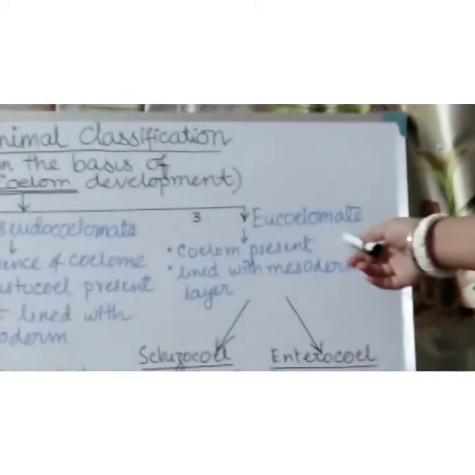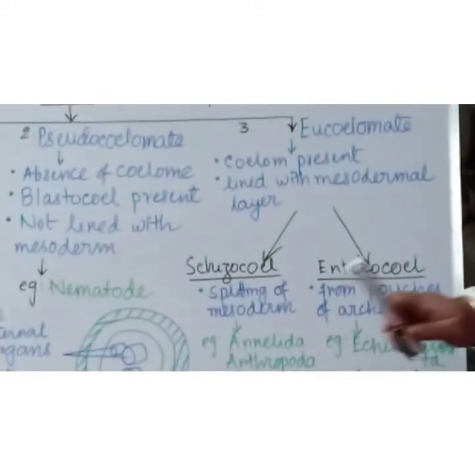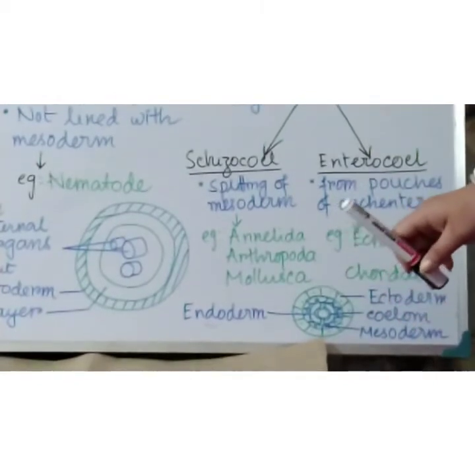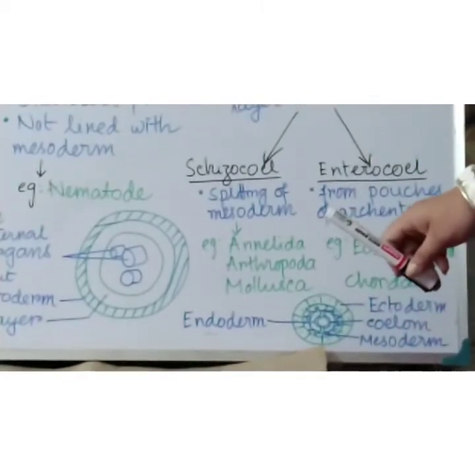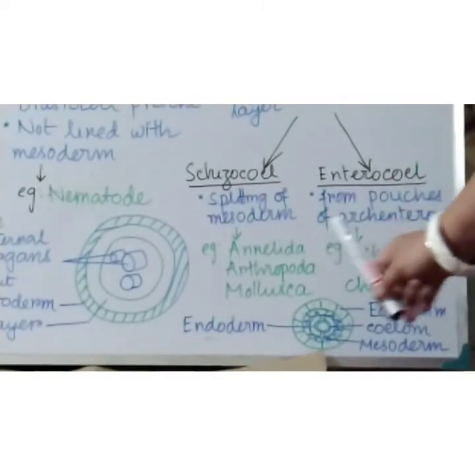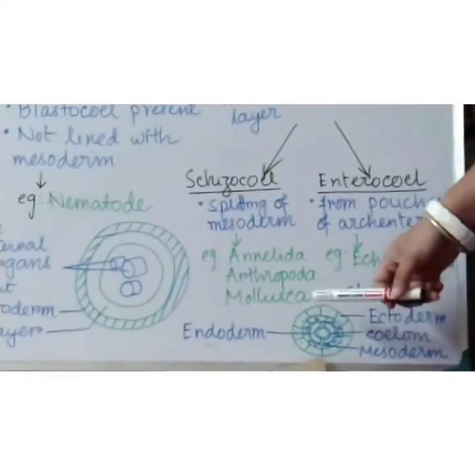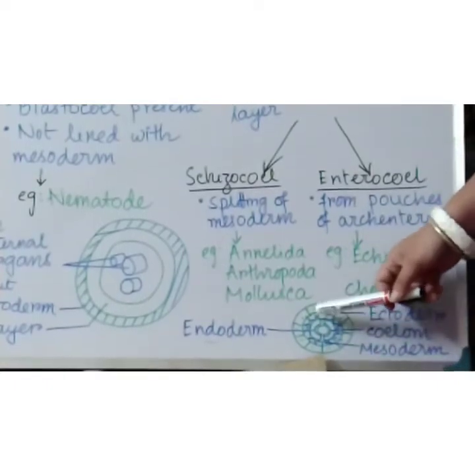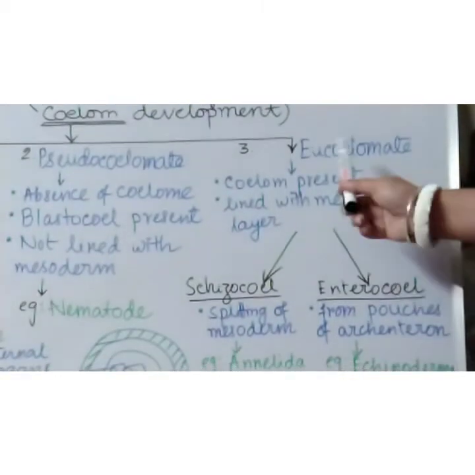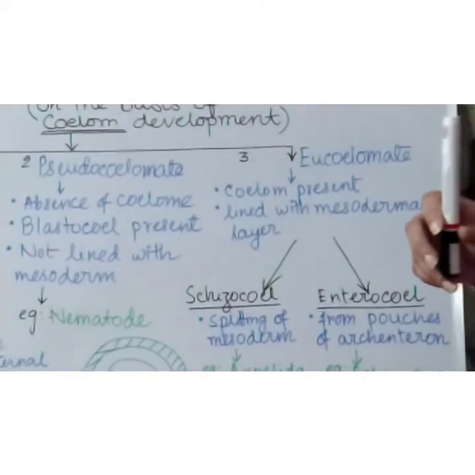Next is eucoelomata. In eucoelomata, coelom is present. A lining of mesoderm is also present. There is a space between the alimentary canal and the body wall, and another layer is present between them, which is lined with the mesoderm. So the mesoderm layer is present, coelom is also present. They are known as eucoelomata.